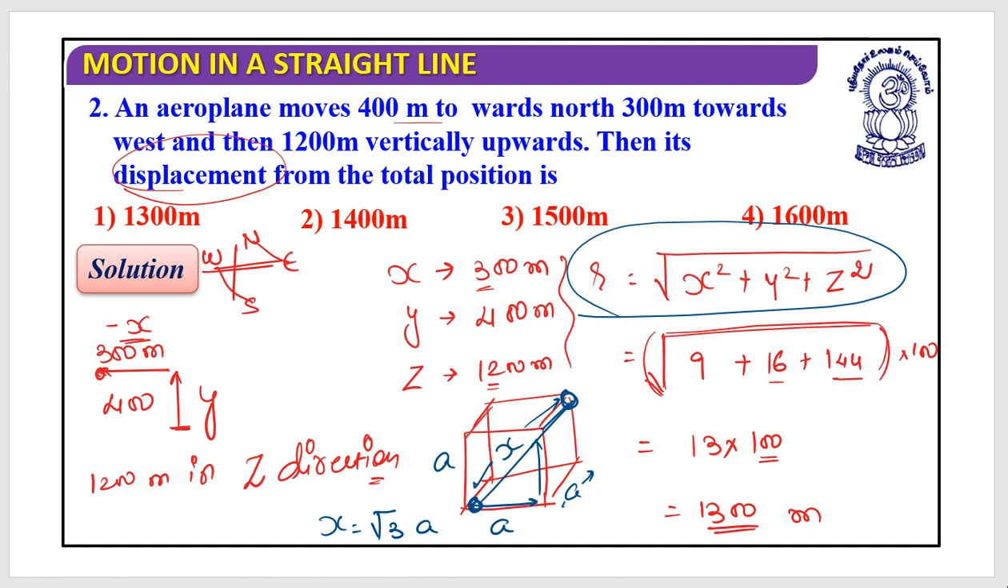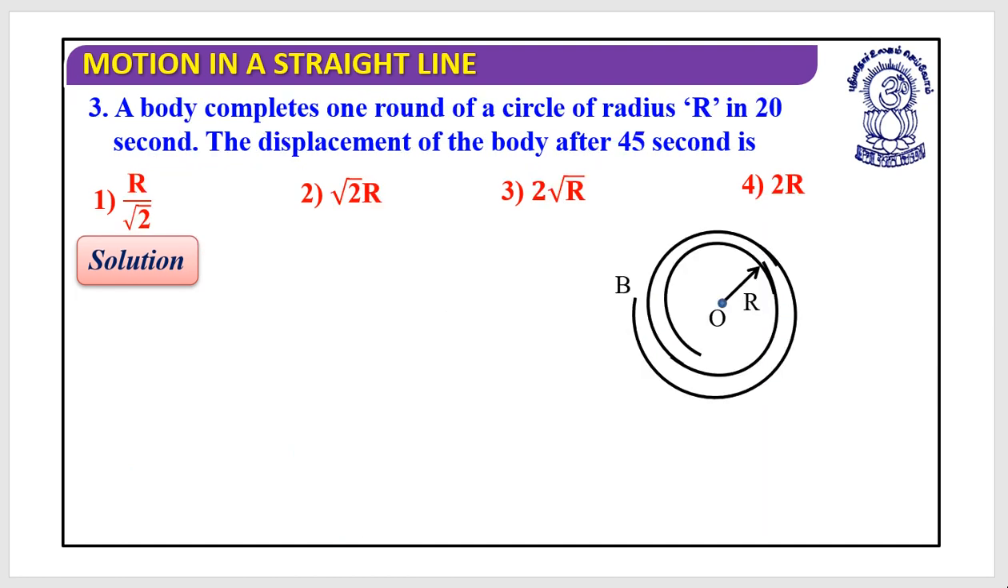Yes, very good. Now let's move to the next question. I said that these are very interesting questions, so let's look at this very carefully. They said a body completes one round of a circle of radius r within a time frame of 20 seconds. They have asked about the displacement of the body after 45 seconds.